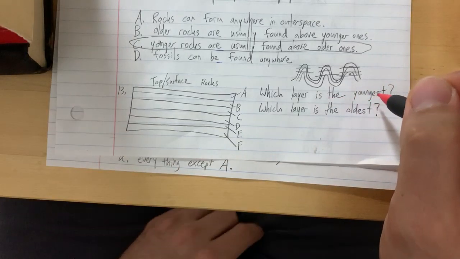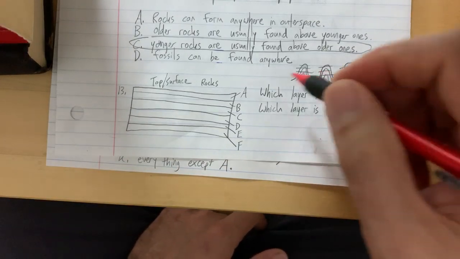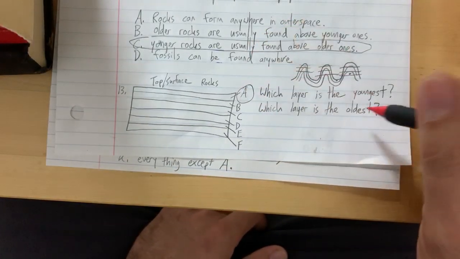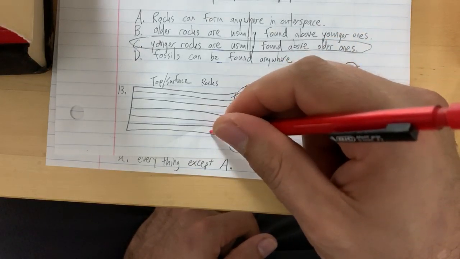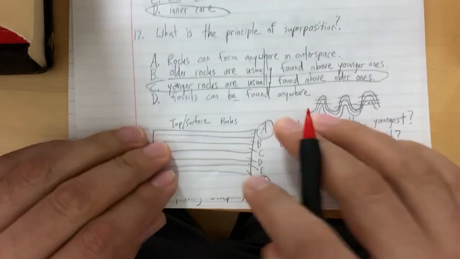Which layer is the youngest? This is pretty basic. We just went over that. The youngest is A. Which layer is the oldest? That would be F. F would be the oldest portion of this landmass.